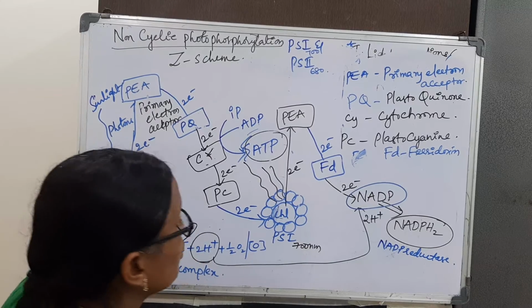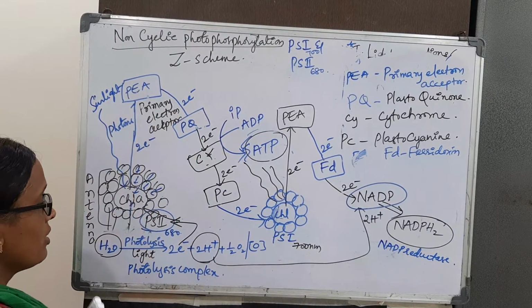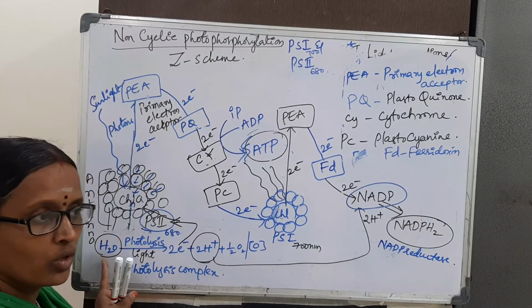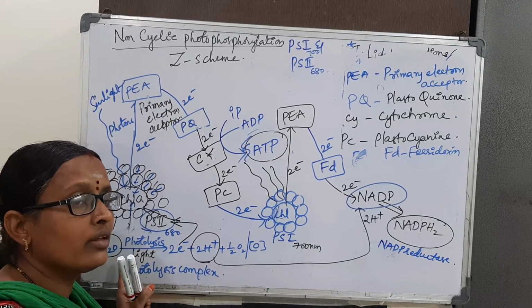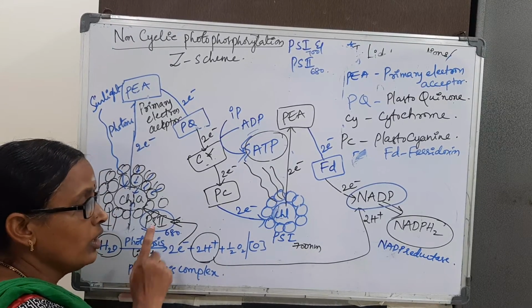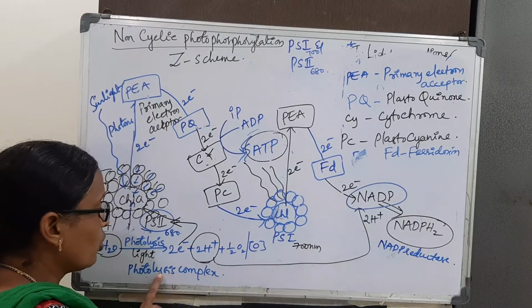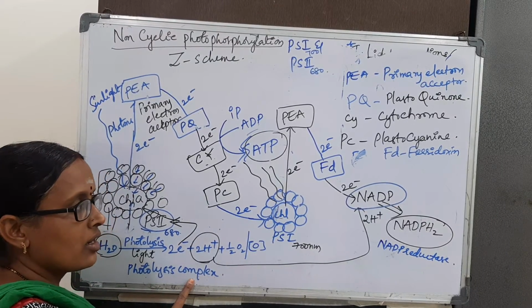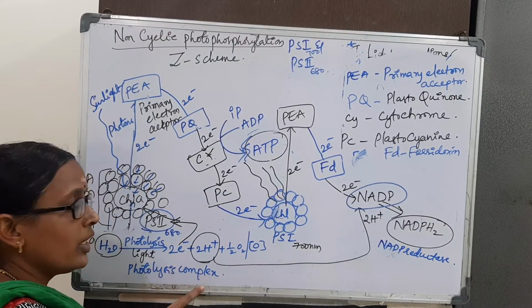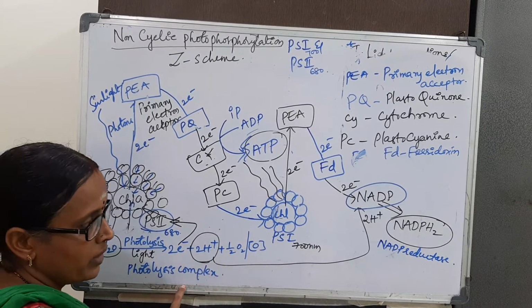Coming to the important things we should remember about non-cyclic photophosphorylation. One is photolysis of water. To break down the water molecule, a complex is required. That is the photolysis complex or oxygen evolving complex, which is present inside the lumen.